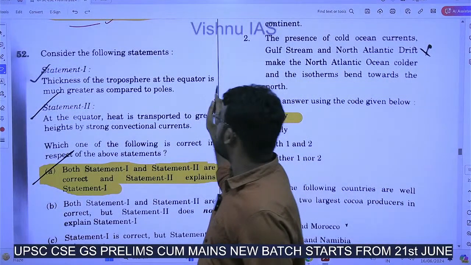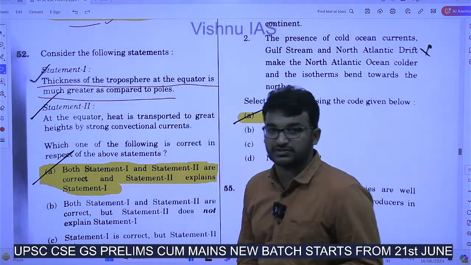Thickness of the troposphere at the equator is much greater as compared to the poles.